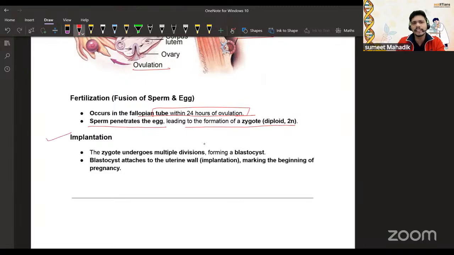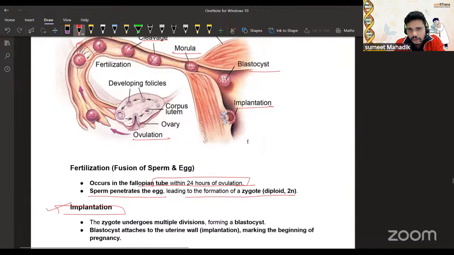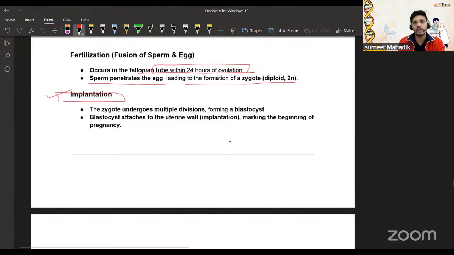Implantation. What is implantation? Can you see here? There is the implantation, the stage where the cellular mass tries to embed within the thick-walled uterus. Okay, so that is called implantation. The zygote undergoes multiple divisions forming the blastocyst. So who gets implanted? Blastocyst. The blastocyst attaches to the uterine wall, marking the beginning of the pregnancy.